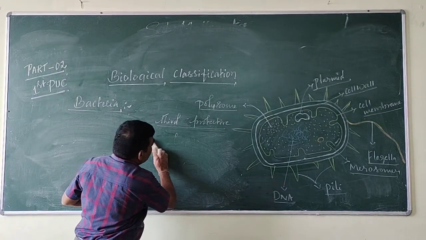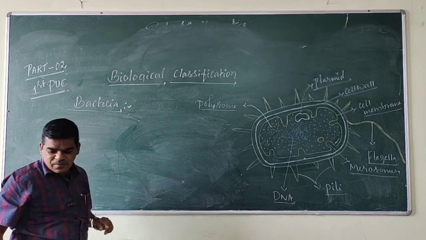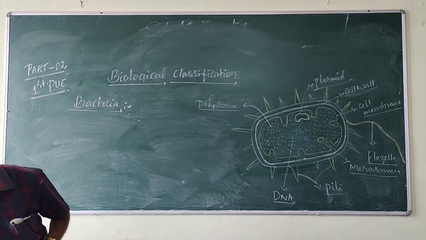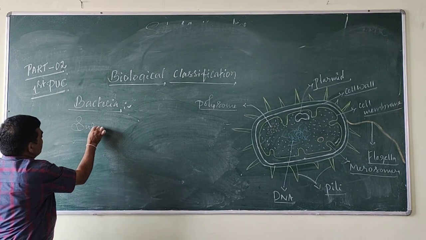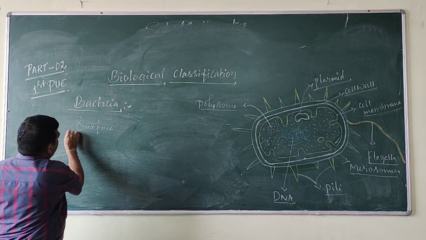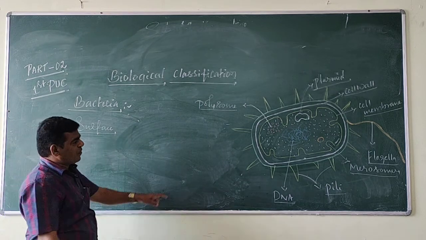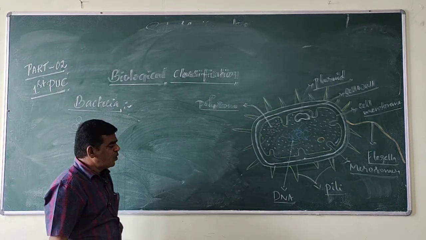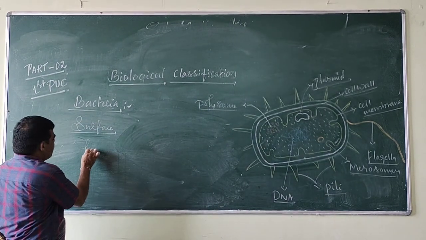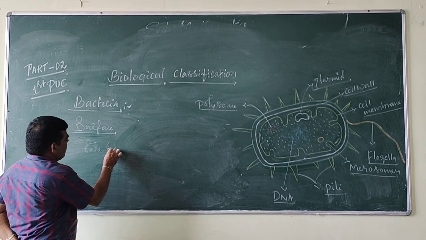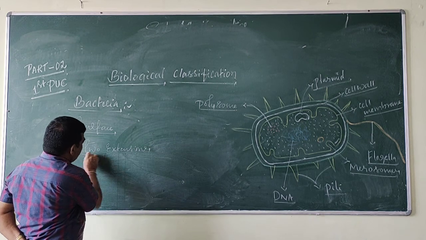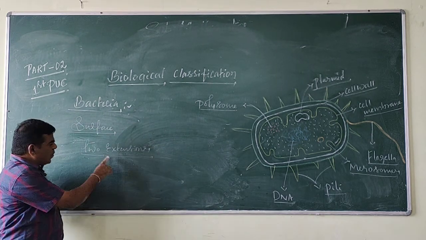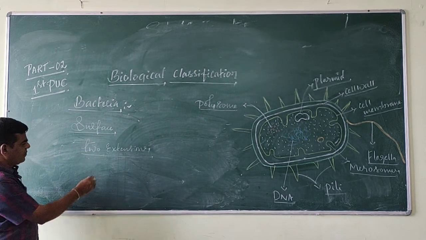Next, on the surface of the bacterial cell, two types of extensions are formed.